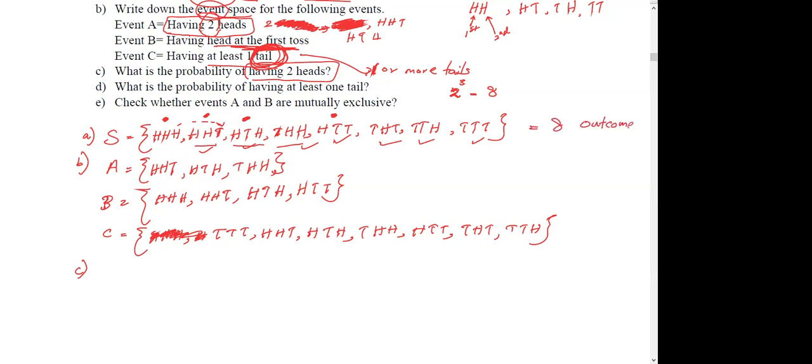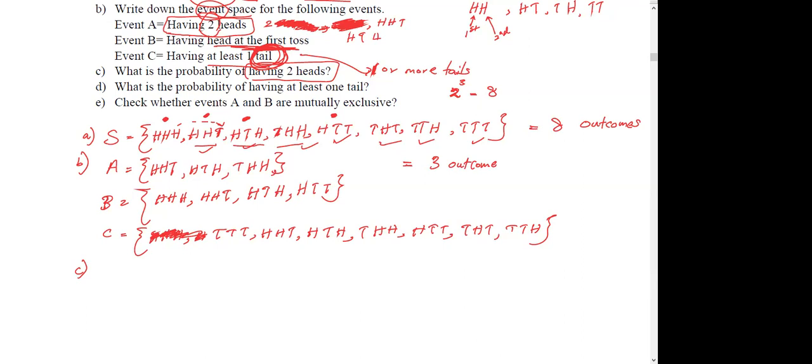But you have to consider how many outcomes for having two heads. According to part B, event A also asks for having two heads. So how many outcomes? Just 3, right? 3 outcomes.